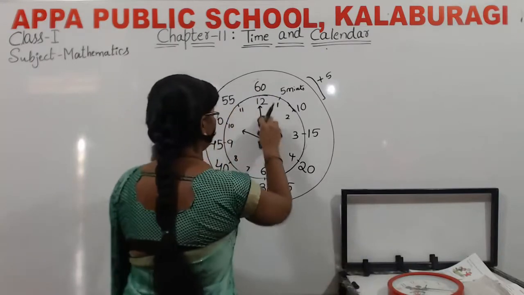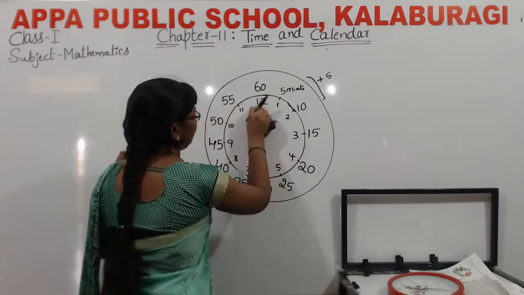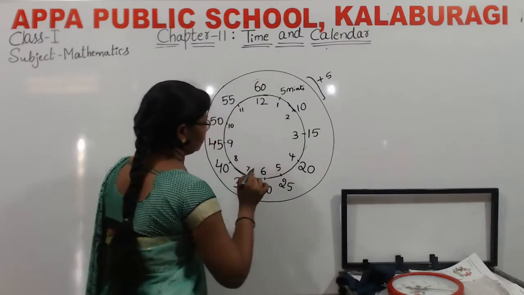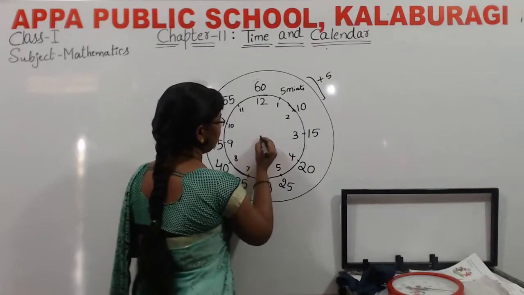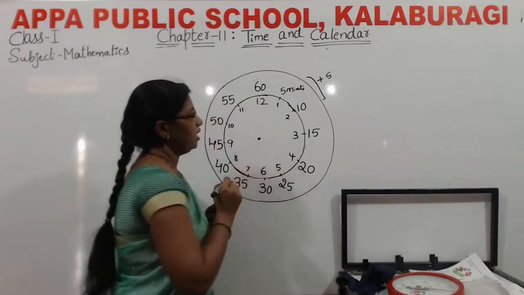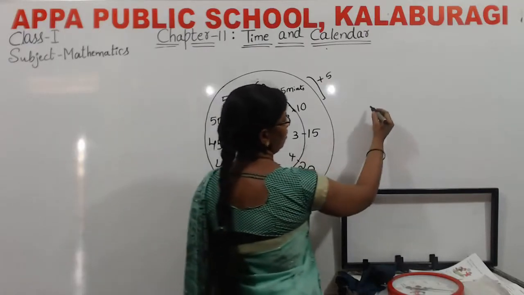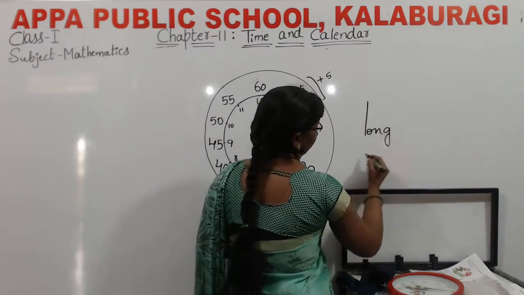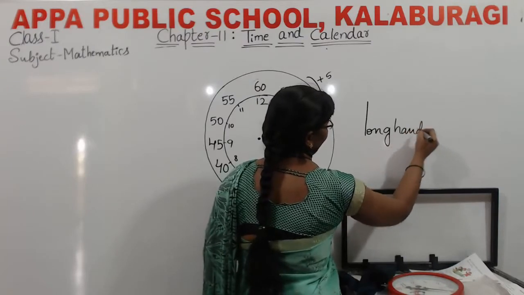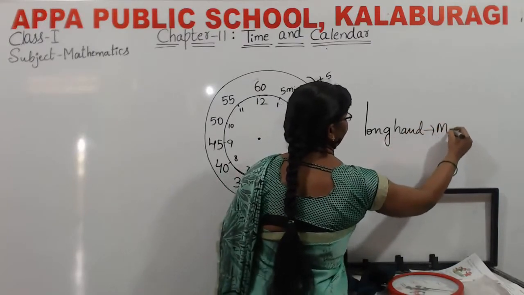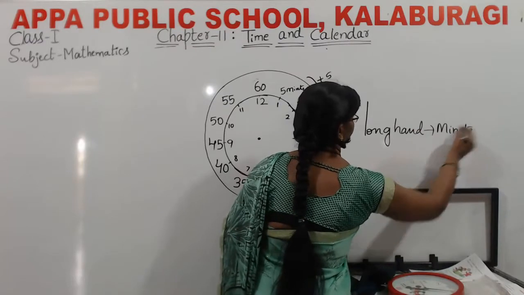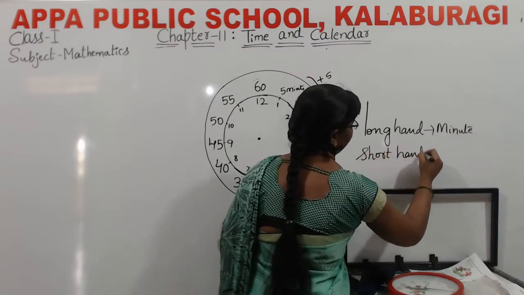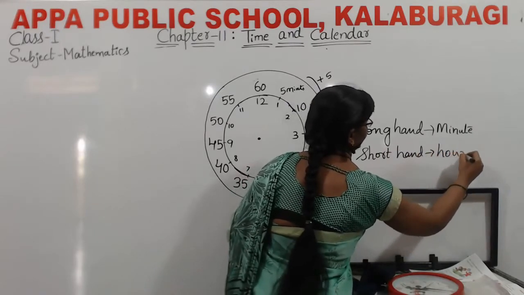I will show you only the minute hand. I am representing only a minute hand. The minute hand is the long hand, is it? This is the minute hand. Short hand means it is the hour hand.